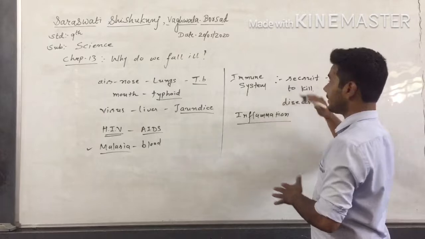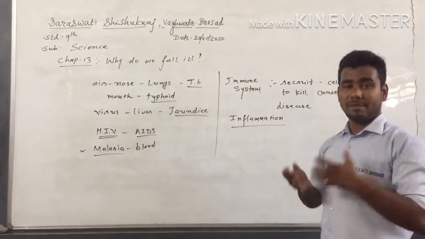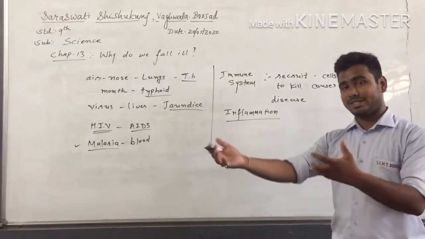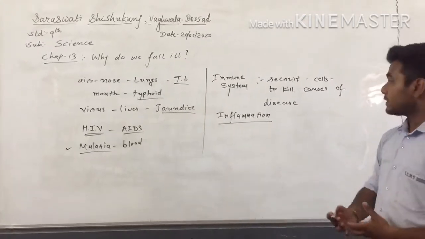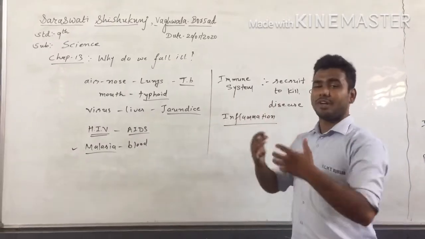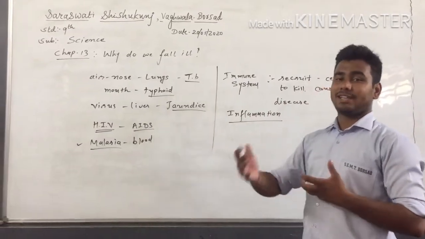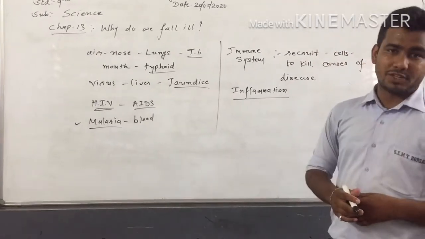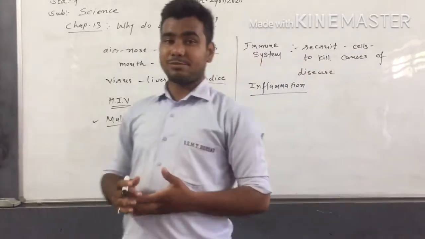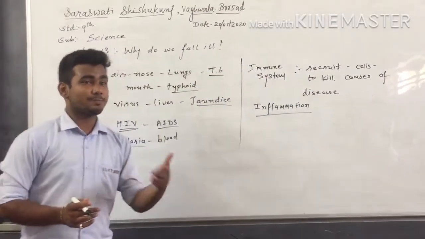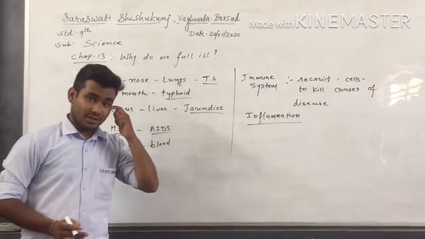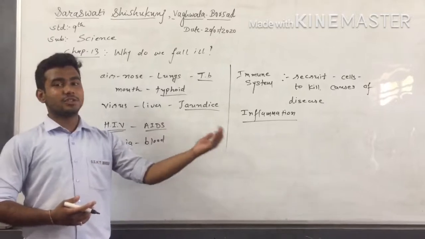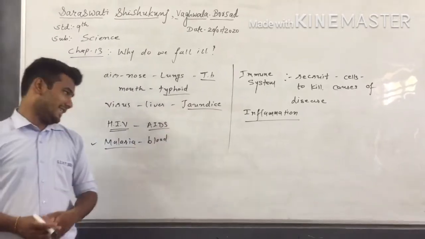Our immune system will recruit the cells, and those cells will become active and fight against the bacteria and the viruses which enter into our body and spread disease. So our immune system recruits cells to kill the bacteria and viruses, or to kill the causes of the disease. That is called inflammation. So this way we have the concept of organ specific disease, tissue specific disease, and inflammation. In inflammation, our immune system becomes active and recruits the cells to kill the causes of the disease.